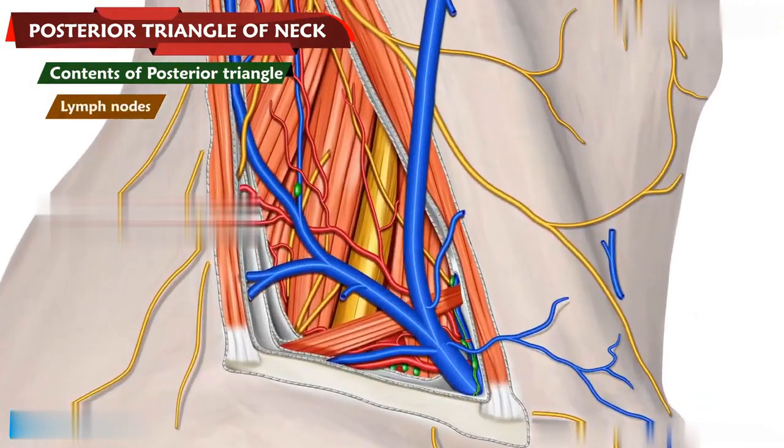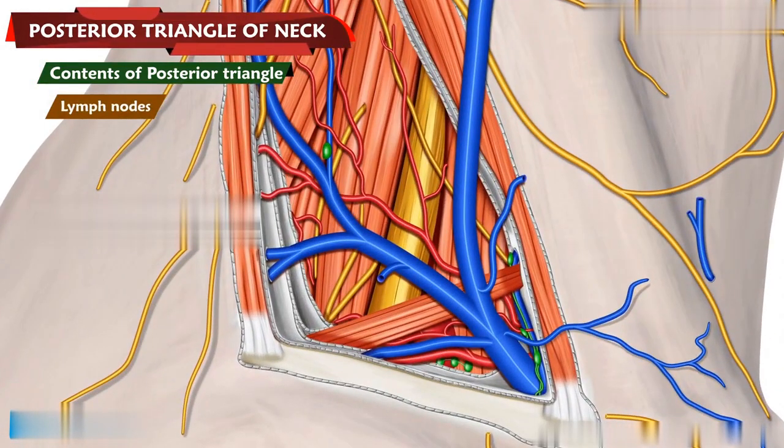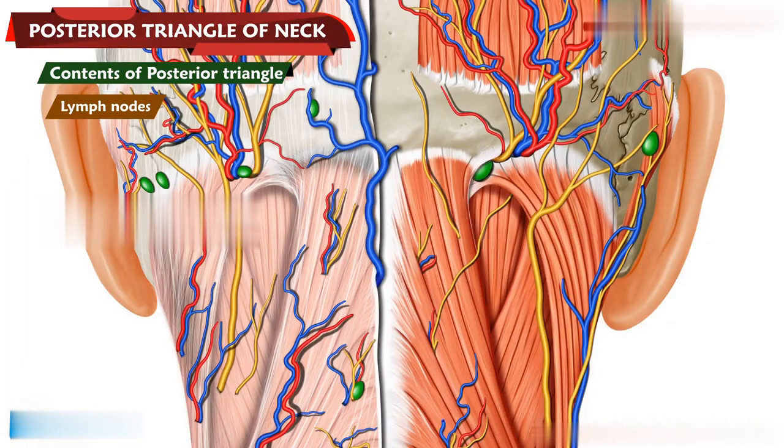Along the posterior border of the sternocleidomastoid muscle, more in the lower part, the supraclavicular nodes, and a few at the upper angle, the occipital nodes, are located.